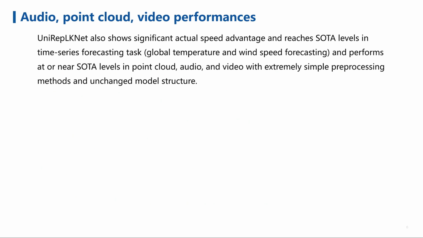Now, let's discuss the performance of UniRepLKNet across different modalities, including audio, point cloud, and video. UniRepLKNet demonstrates significant speed advantages and achieves state-of-the-art levels in time series forecasting tasks such as global temperature and wind speed forecasting. Additionally, it performs at or near state-of-the-art levels in point cloud, audio, and video tasks using extremely simple pre-processing methods and an unchanged model structure.